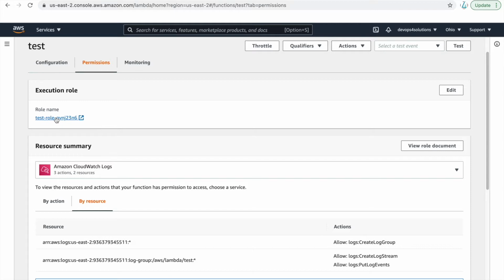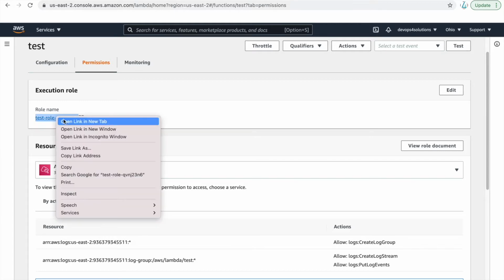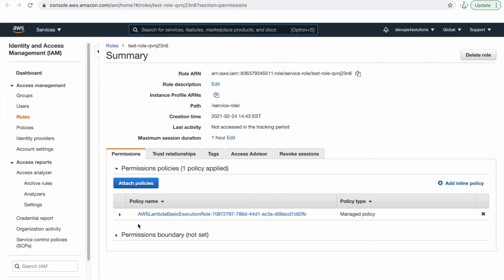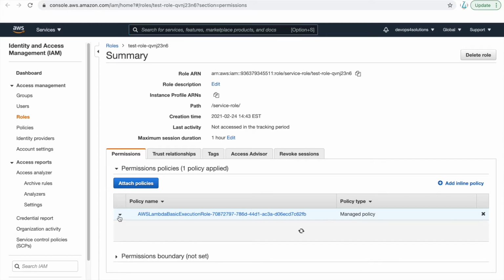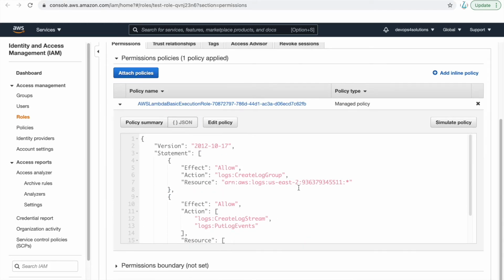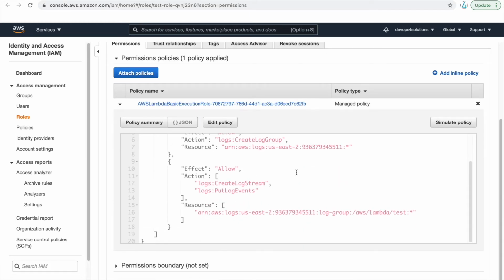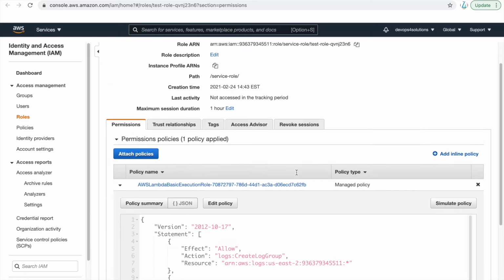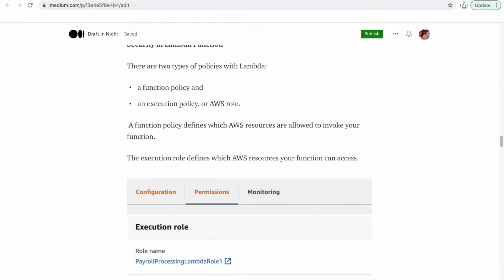For now it has created a default. If I open this role, you can see the basic execution role. When you choose to automatically create a new role, it will always put this basic execution role. If I go to the policy summary, here you can see the basic lambda execution policy, which gives the permissions to create logs and put log events, right? So all those things are in the basic lambda execution policy.